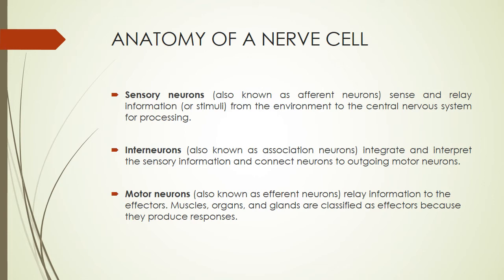They relay information to the effectors, and muscles, organs, and glands are classified as effectors because they produce a response. So don't forget SIM: sensory neuron, interneuron, motor neuron.